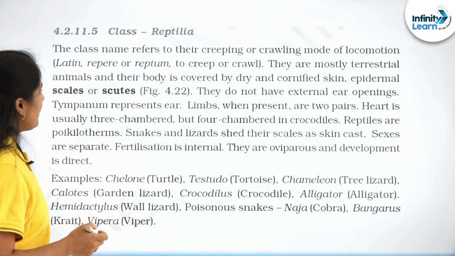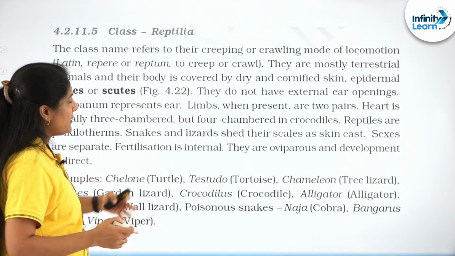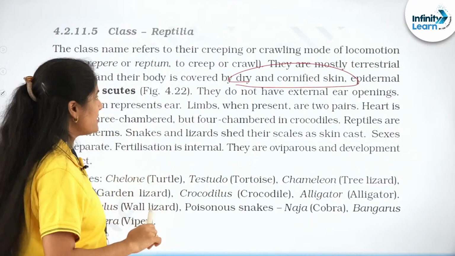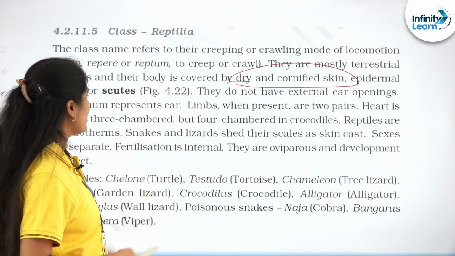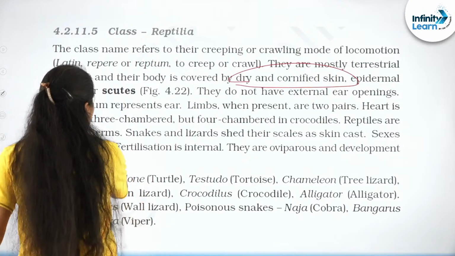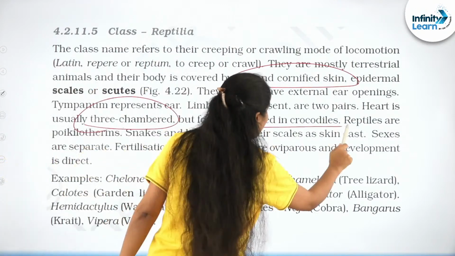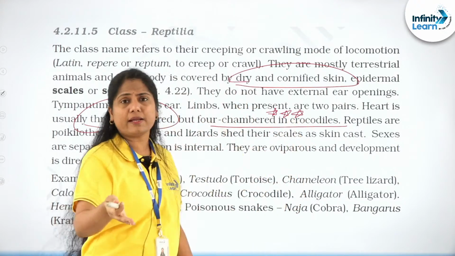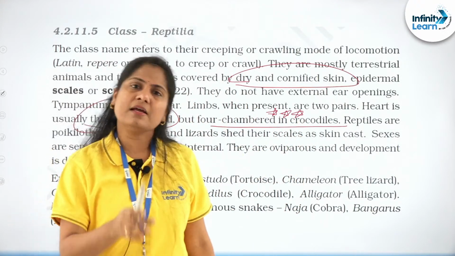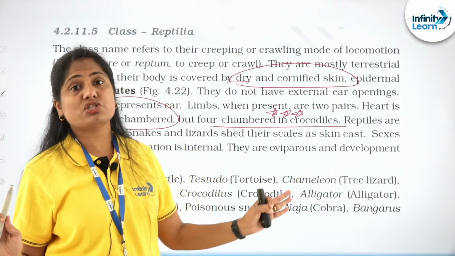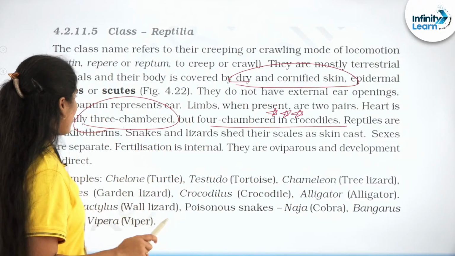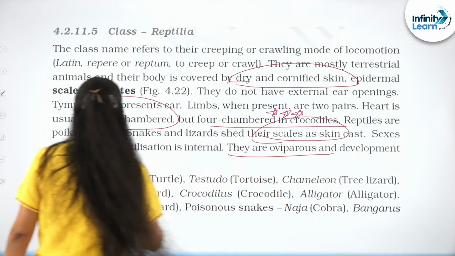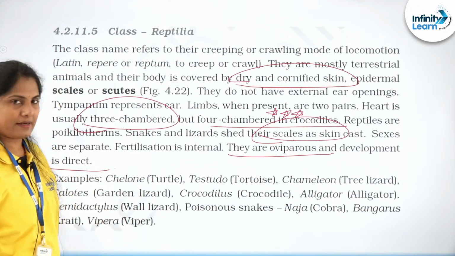So reptilia, important characteristics being a dry cornified skin, unlike amphibians which have a moist skin. This is one other terrestrial adaptation that they have. They are three-chambered, but crocodiles four-chambered. Very, very, very, very important, asked in all your Olympiad examinations, PMTs, NEET, everywhere. Easy question that you can answer: the four-chambered reptile will be a crocodile. They can shed their scales. These are oviparous and development is direct.